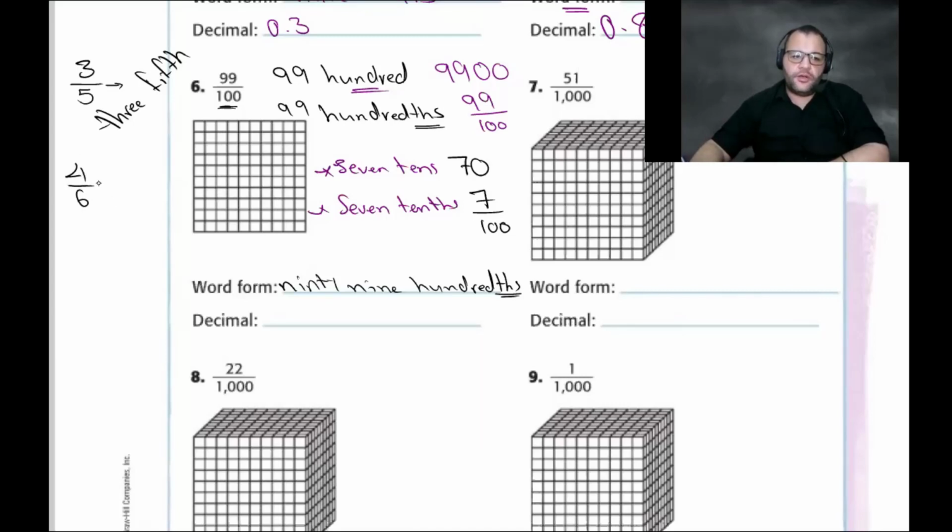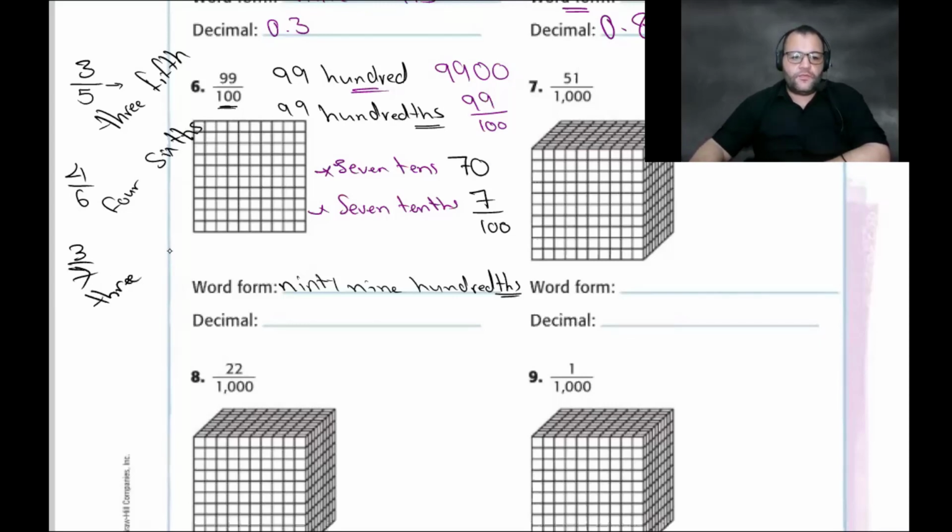Read the first number here. 4. What is the second number? 6. There is nothing in between. It's called 4 6. If I want to write 3 over 7, how can I write this one?